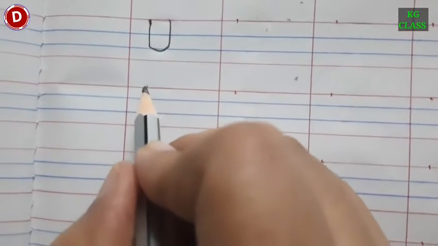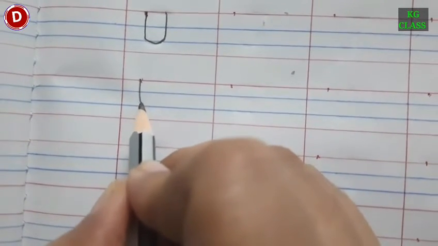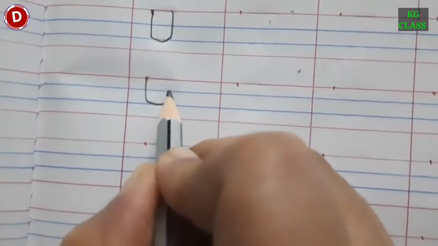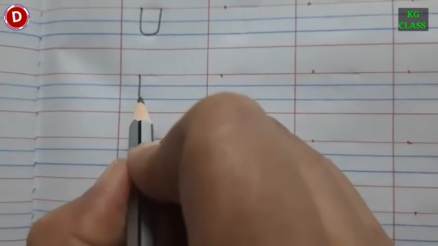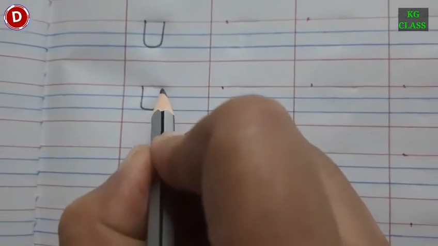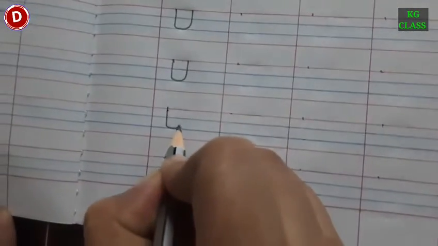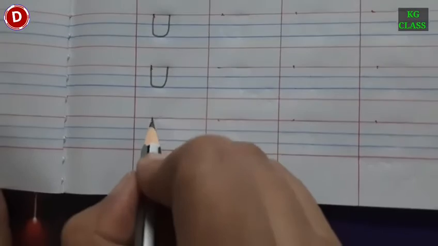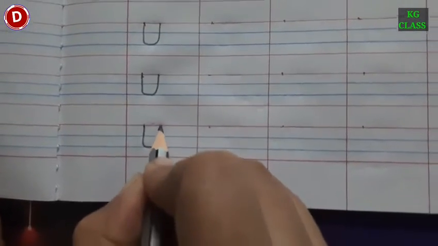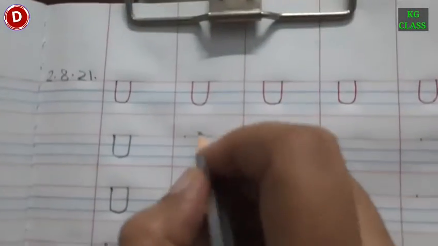So you have to come down and then you have to go up again. See, like this. So make a standing line, turn it a little bit like this and then go up again. In this way, you have to write capital U. See, like this. See, one line is finished. Now we are on the second line.